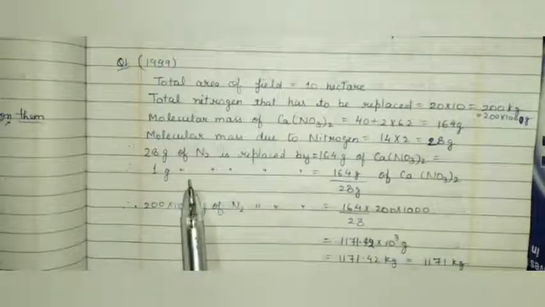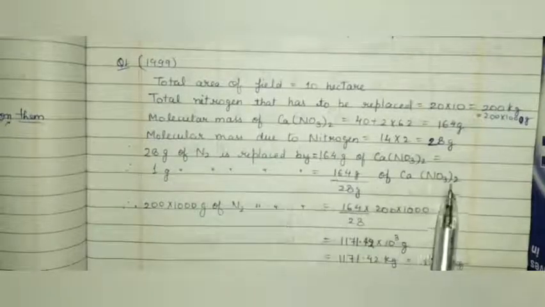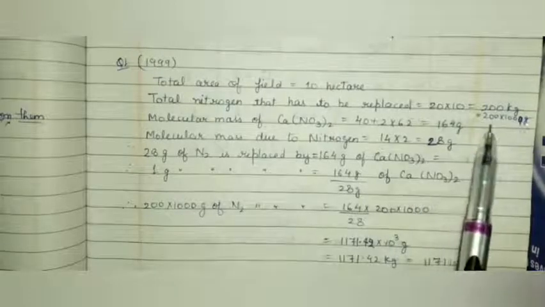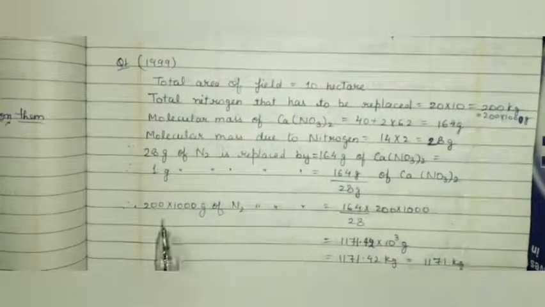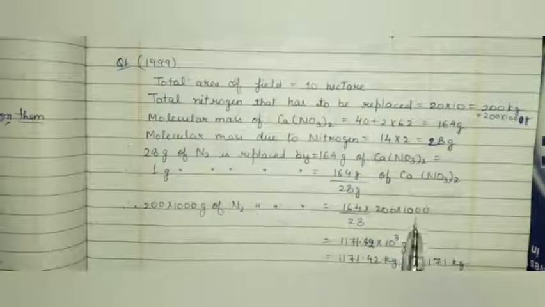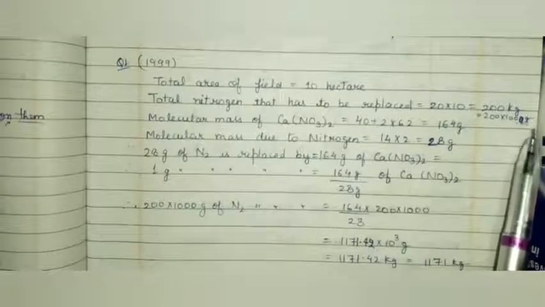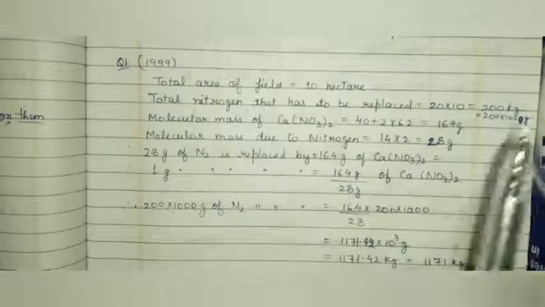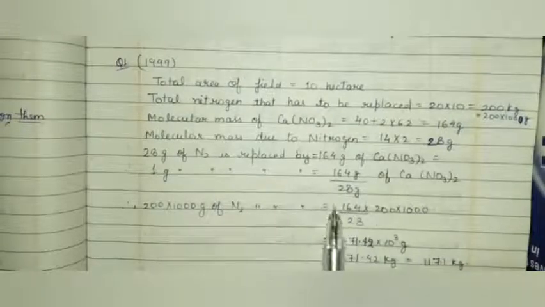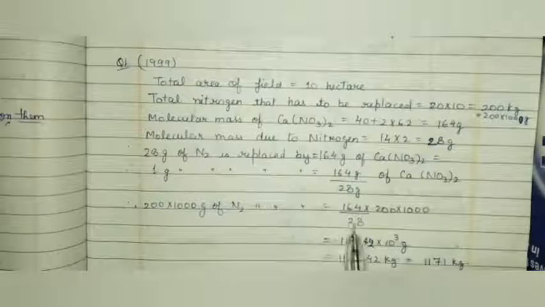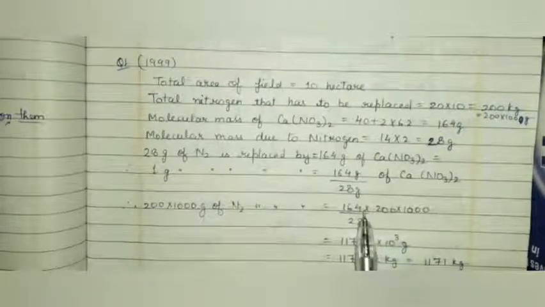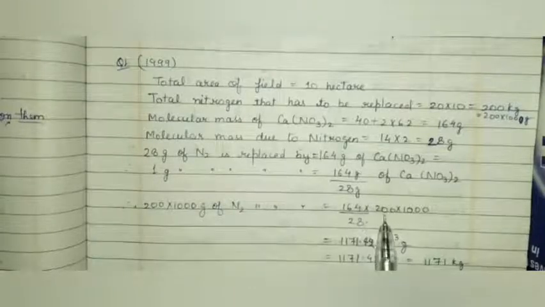So 1 gram of nitrogen is replaced by, we'll calculate by the unitary method, and for this amount of nitrogen to be replaced, amount of fertilizer required is 164 by 28 into 200 into 1000.